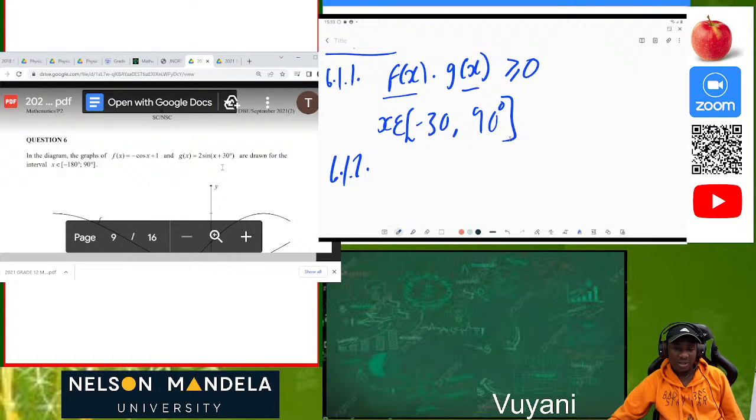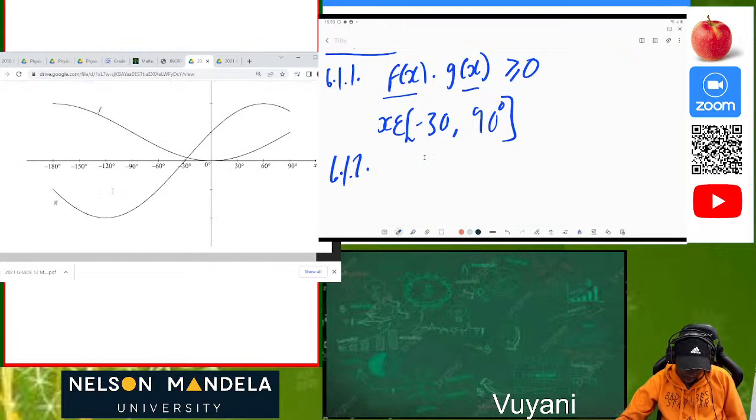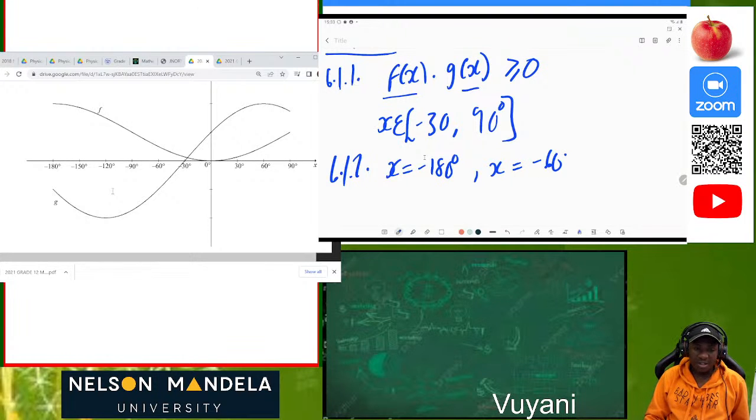So I want to tell you this trick, guys. You're given this 2 sine of x, and you can just say it is equal to negative 1. So g of x will be equal to negative 1 in that instant. Then after that, you solve for the values of x, but it's going to take time. Or you can actually analyze your function. You can see that it is equal to negative 1 when x is equal to negative 180 degrees. Look at that, negative 180 degrees. And also when x is equal to negative 60 degrees. Do you see that? That's where the function g of x is equal to negative 1. So it's about applying and just looking at your graph.